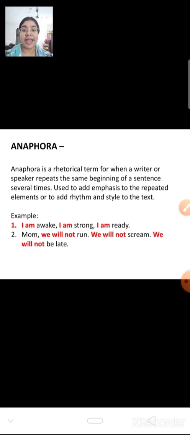Now next is anaphora. Anaphora is a rhetorical term for when a writer or speaker repeats the same beginning of a sentence several times, used to add emphasis to the repeated elements or to add rhythm and style to the text. Now we have read repetition. Repetition is that a single thing is repeated again and again. But here, the same beginning with which we begin our sentence is repeated again and again. That is known as anaphora.